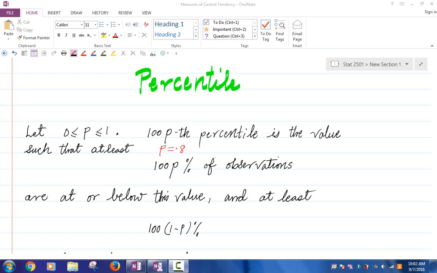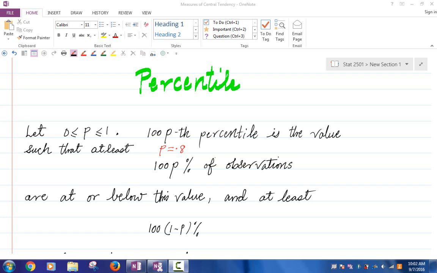If you are talking about the 70th percentile, as in my example, P is 0.7. If I am talking about 20th percentile, then P is 0.2. 30th percentile would mean P is 0.3 and so on.